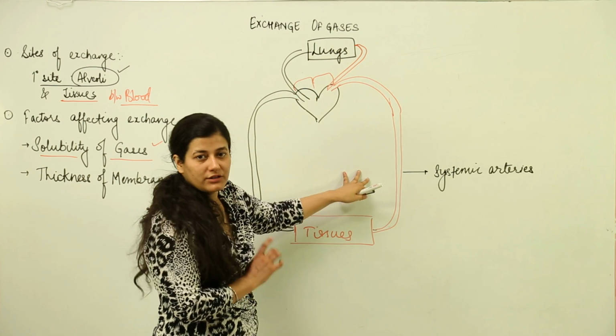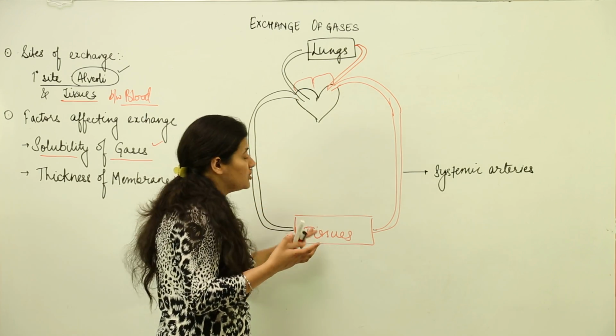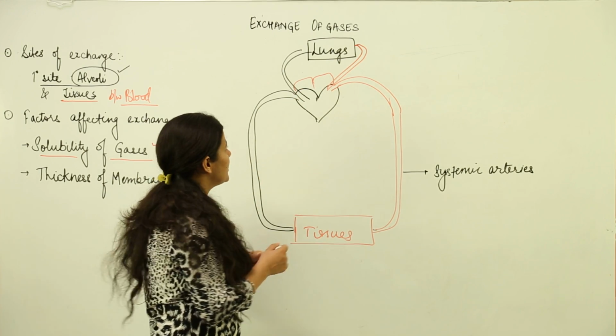Over this area where the tissues are taking an important role, as in the case of lungs, the exchange site happens to be tissues, that is systemic circulation.